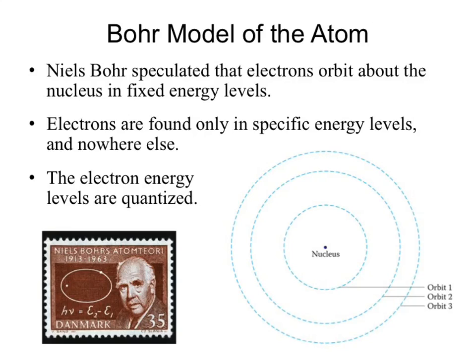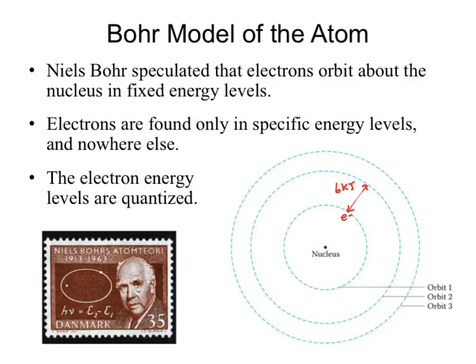Okay? If I look at the energy gap, say between that first one and that second one, let's say this is 6 kilojoules of energy. If I give my electron at that lower energy level 5 kilojoules of energy, can it make it to that next energy level? No. So what happens? Nothing. It stays in that lower energy state. It has nowhere else to go. What if I give it 7 kilojoules of energy?